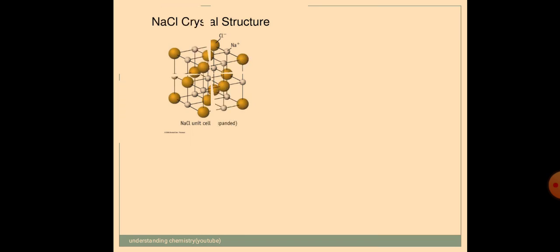Now let us go for the next one, which states about the crystals. What is a crystal? The first structure you are going to see, because the crystal structure we will not be able to view, is the crystal lattice structure of sodium chloride that you are seeing in the picture. You can see the yellow one is chlorine, and the sodium is given in white, and they are arranged in a fixed position.